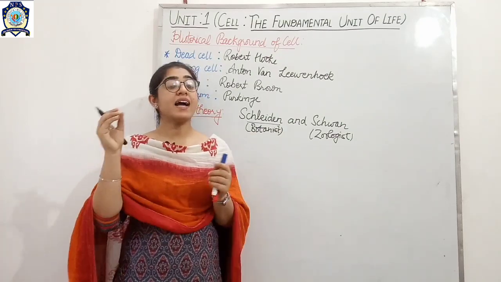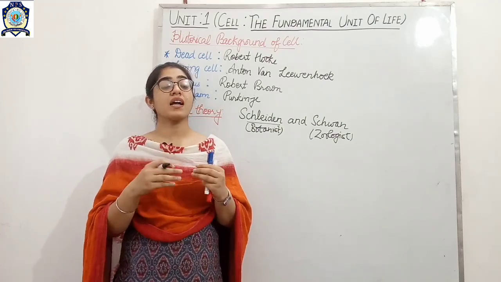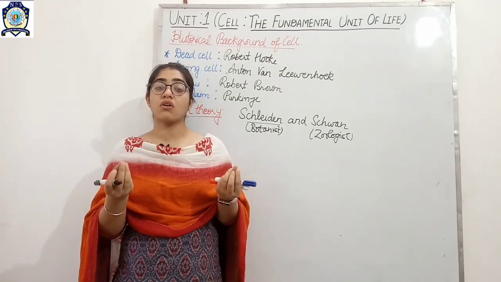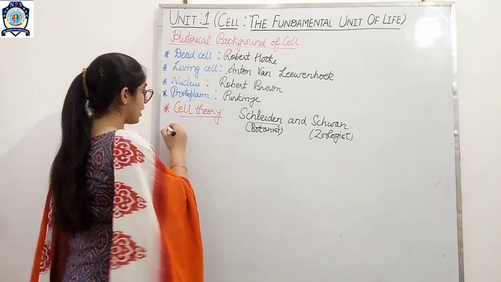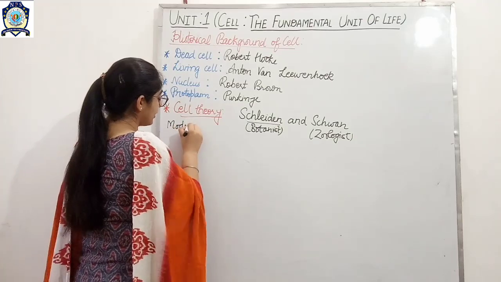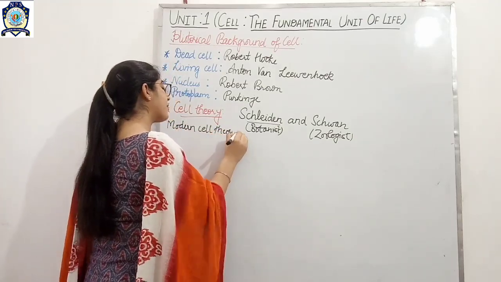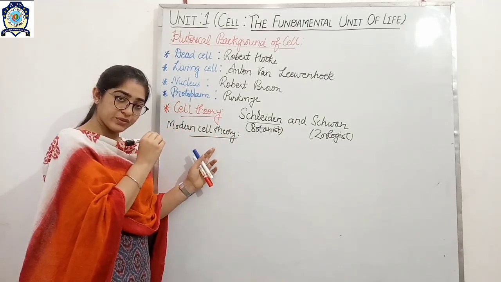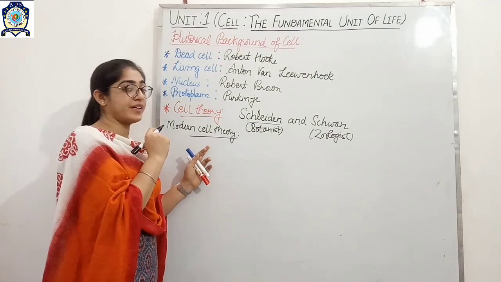Secondly, cell is the structural and functional unit of life. But if we talk about the modern cell theory, there is one more term added.